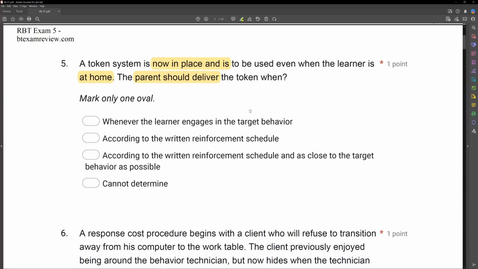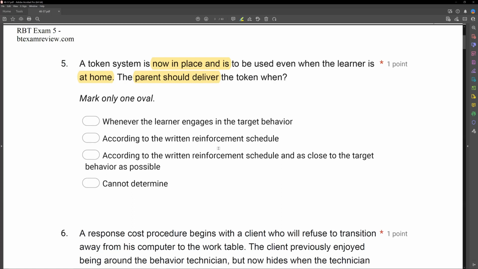A, whenever the learner engages in the target behavior. Now be careful. What kind of reinforcement schedule would this represent? It would represent a continuous reinforcement schedule. And we know not every token system is continuous. So we need to be more specific. B, according to the written reinforcement schedule. Much better, right? B is really what we're looking for. That reinforcement schedule will tell the parent exactly when they need to deliver reinforcement, whether it's time or responses.